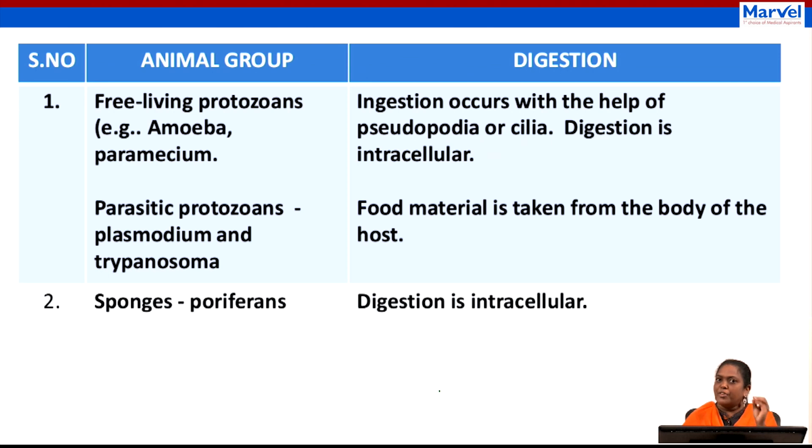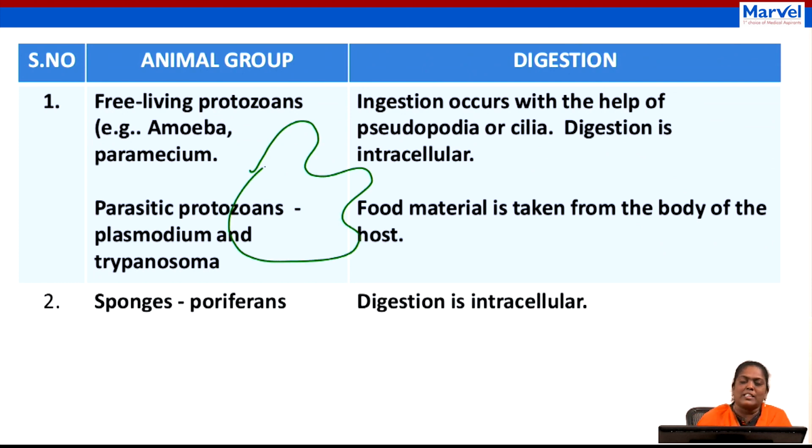Okay. So first we'll start with protozoans. For example, take an amoeba, or a paramecium. I'll just draw the amoeba here. So this is a unicellular organism. The digestion will occur inside the single cell of this organism.